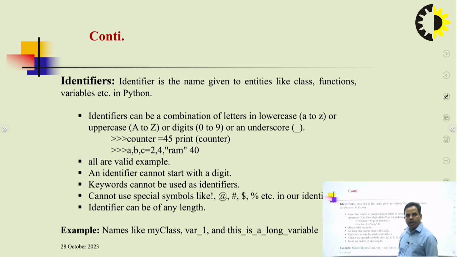An identifier can be of any length; the length is not limited whenever we create or use identifiers in programming. Examples are names like myClass and var_1, and these can be long variable names. We already said that identifiers are a combination of lowercase letters, uppercase letters, digits and underscore. This is a brief about the identifier concept.